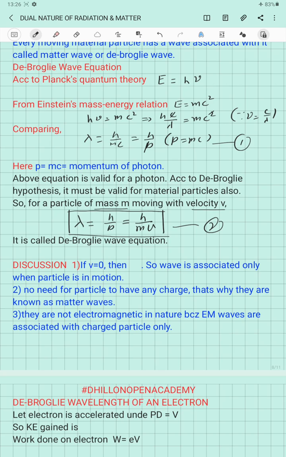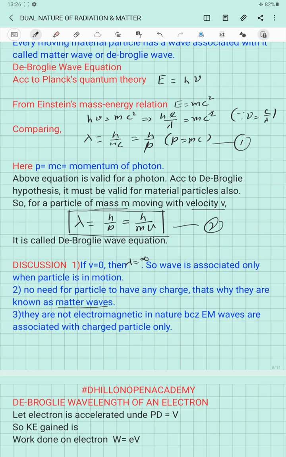Now if we discuss equation number 2, if we put the velocity of the moving particle equal to 0, then the wavelength becomes infinity. This means that this wave can be possessed only by a particle which is in motion. Only then its wavelength will be finite, which we can easily determine. Moreover, there is no presence of the charge of the particle in this equation. That's why these waves are known as matter waves. Matter waves means these are possessed by a particle which possesses mass.